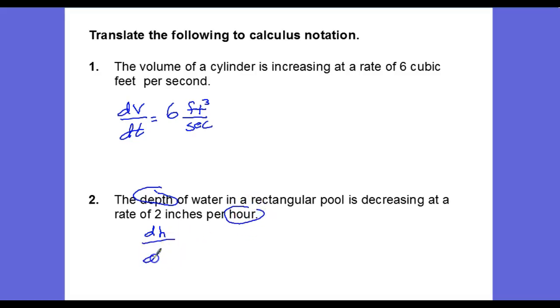And so this is going to be dH/dt. Now the next thing to consider is the sign of this change. Notice that it is decreasing, and since it's decreasing, that means this will be negative 2 inches per hour. Don't forget the units. If you leave the units off on the AP Calculus test, you lose half credit on that problem. Always remember your units.